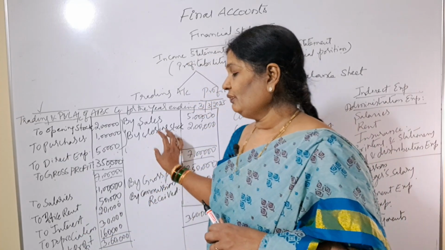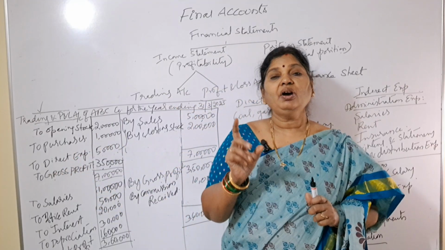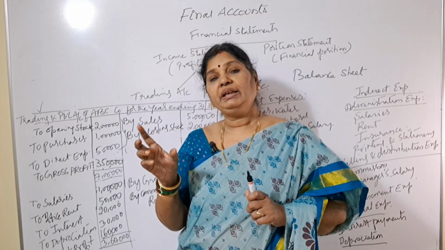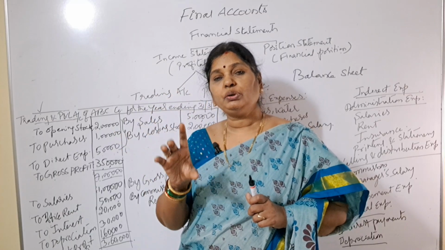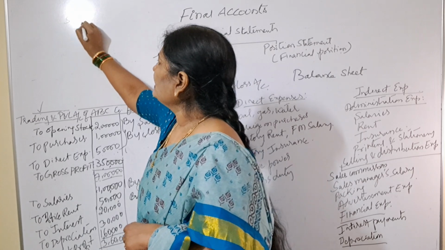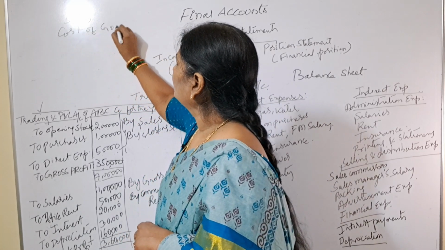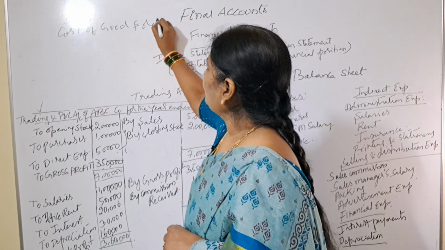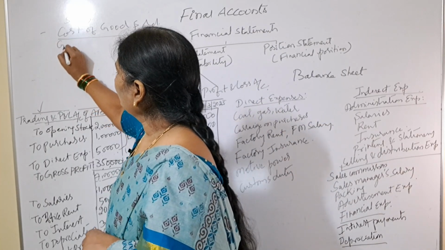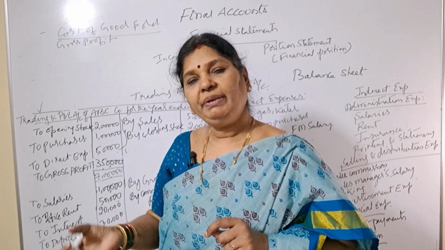So in the trading account, what is the profit that we got? This gross profit will tell us the amount of profit we have made after deducting cost of goods sold from sales. Means sales minus cost of goods sold is our gross profit, right? So after getting gross profit, what will we prepare?